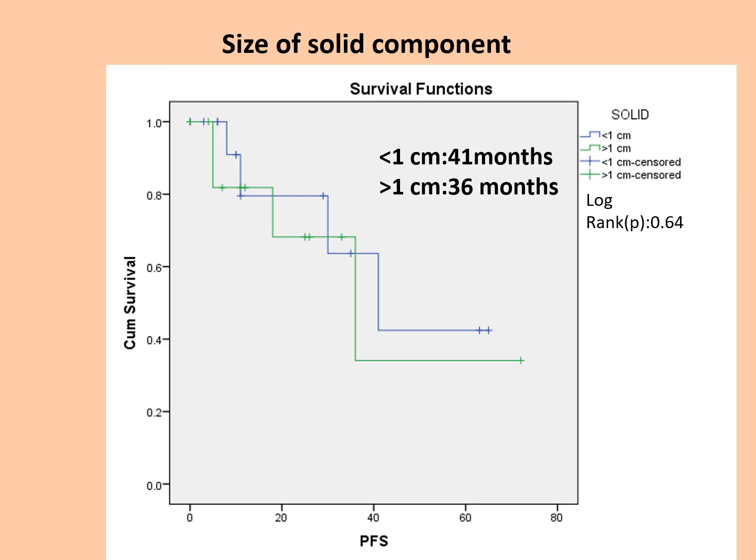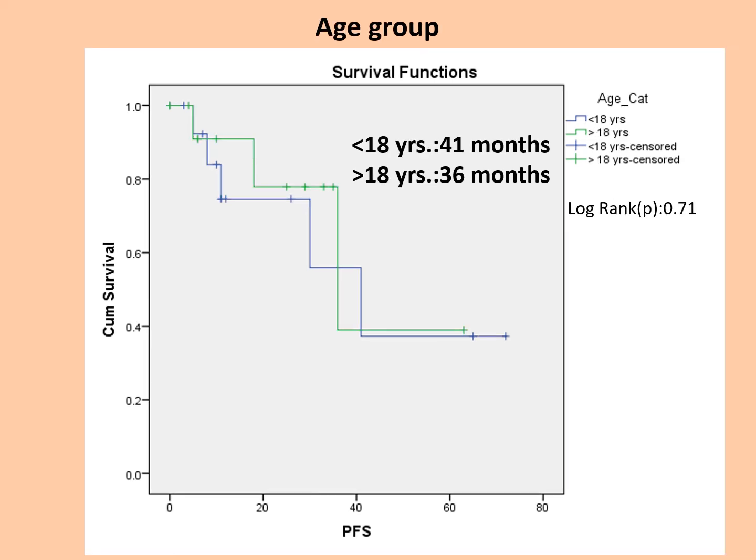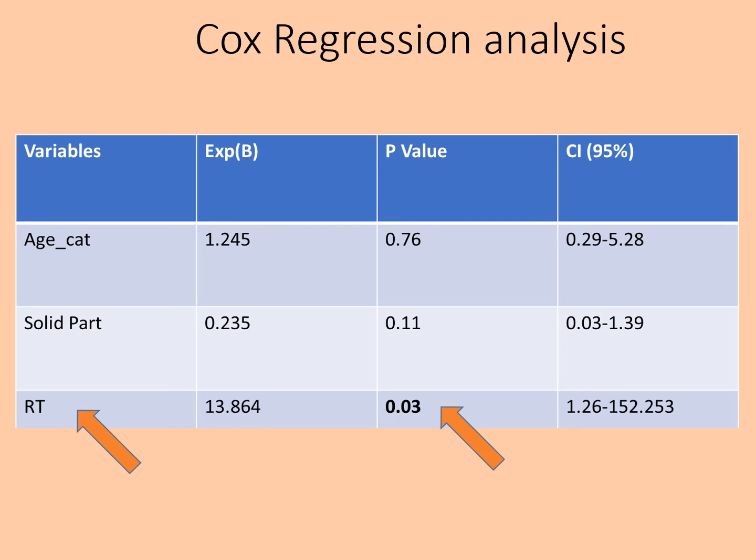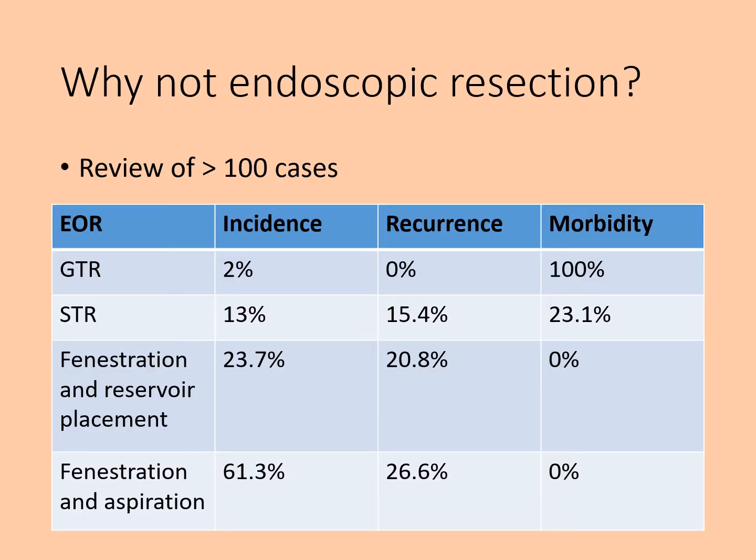We analyzed a number of factors, and irrespective of the size of the solid component associated with the cyst, the recurrence time was not significantly different, and the recurrence was not different in children or adults. However, if radiotherapy was not given, the time to recurrence was significantly shorter. The Cox regression analysis showed that though age and solid component were significant in univariate analysis, only radiotherapy was a significant predictor of shorter time to recurrence.